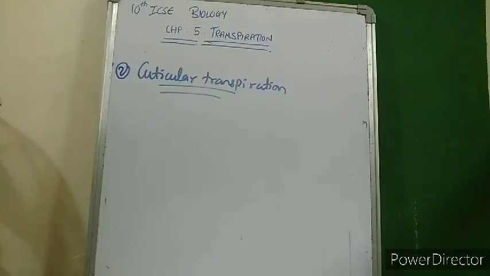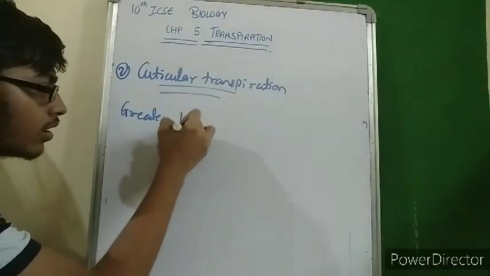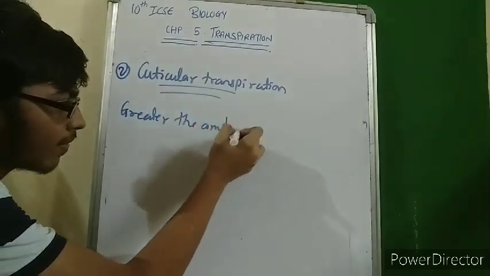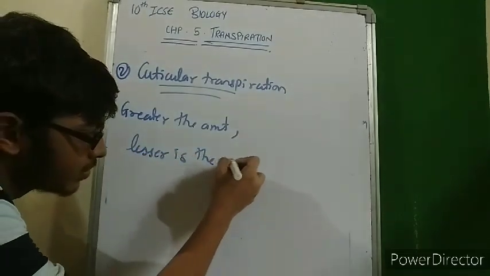Cuticle is a waxy layer secreted by the epidermis on both the surfaces of the leaf, the upper and the lower surfaces. Cuticle is first of all secreted to prevent the loss of water. So the greater the amount of cuticle, the lesser is the rate of transpiration.